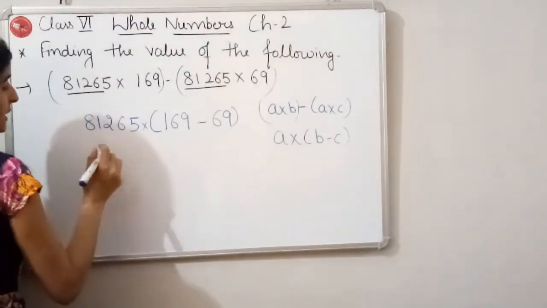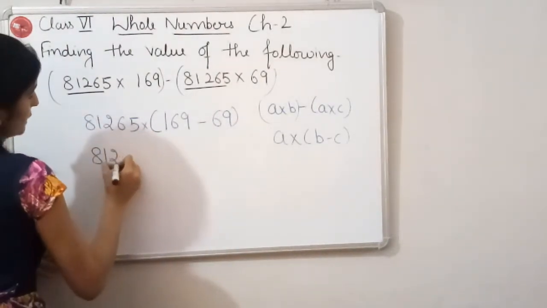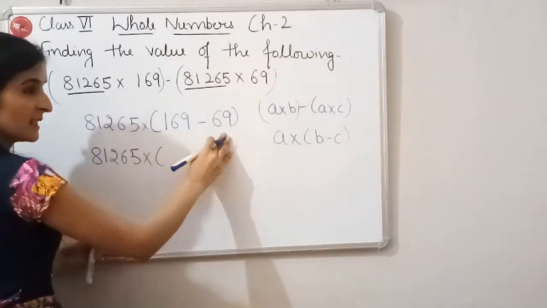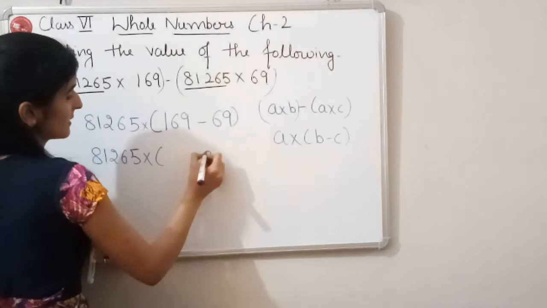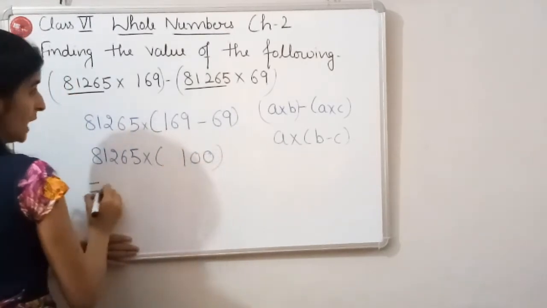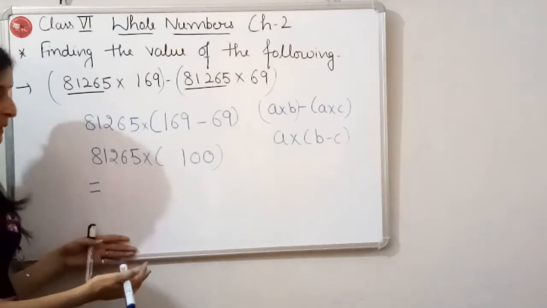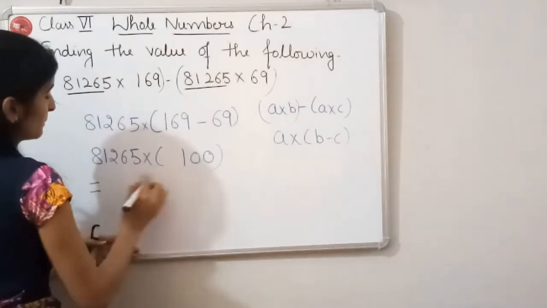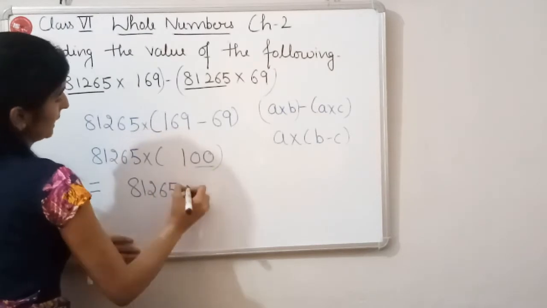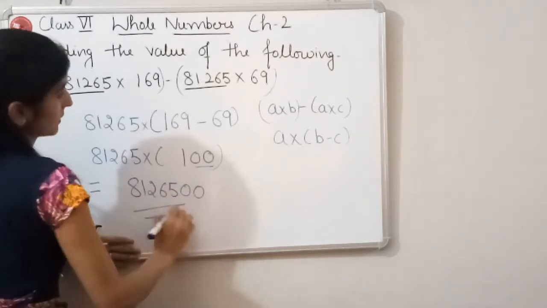So this is what we have done here. 81265 multiplied by 169 minus 69 is 9 minus 9 is 0, 6 minus 6 is 0 and this 1. So now it's easy for us to do this multiplication. This multiplied by this is 81265 and then 2 zeros.